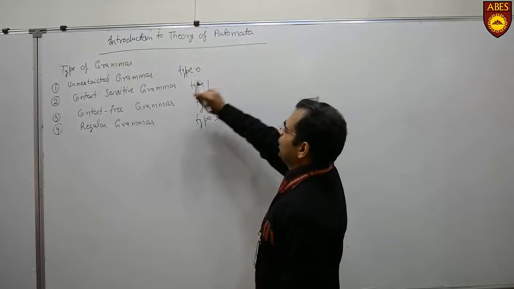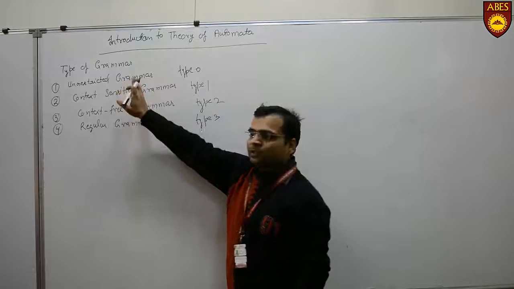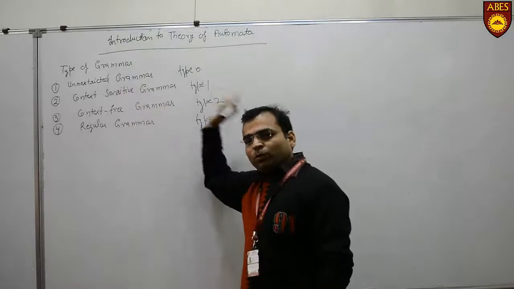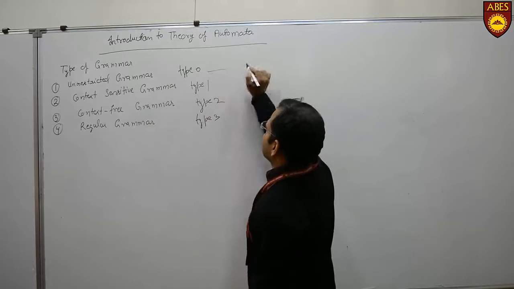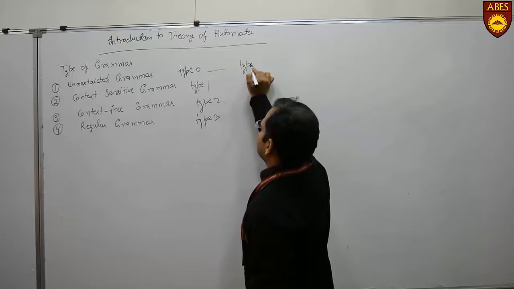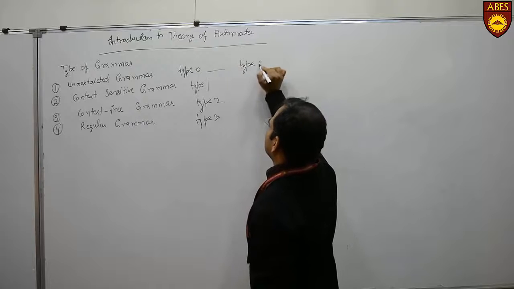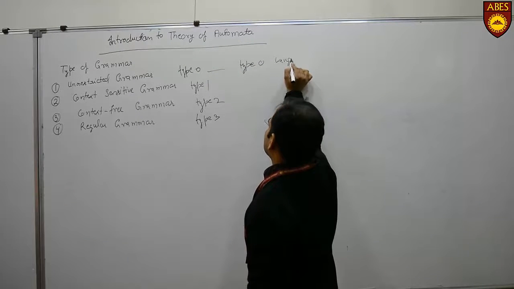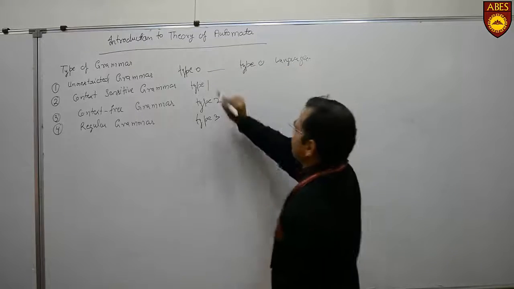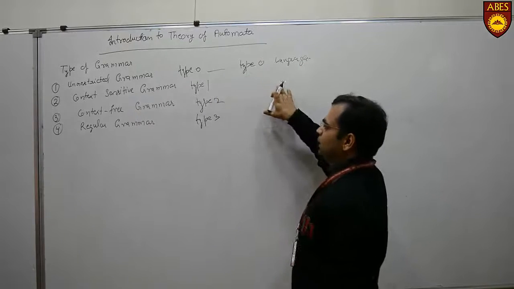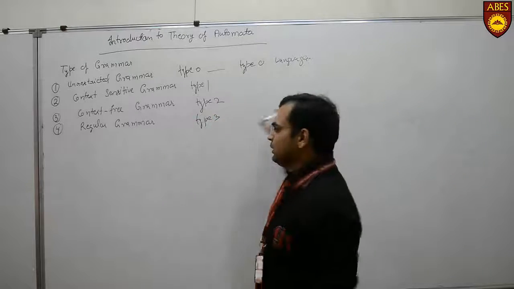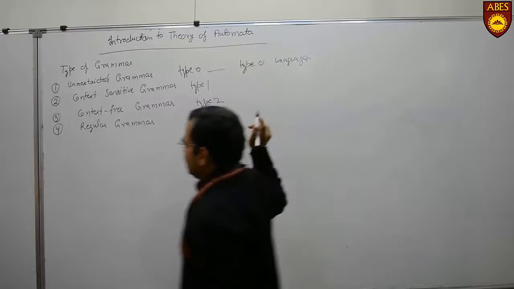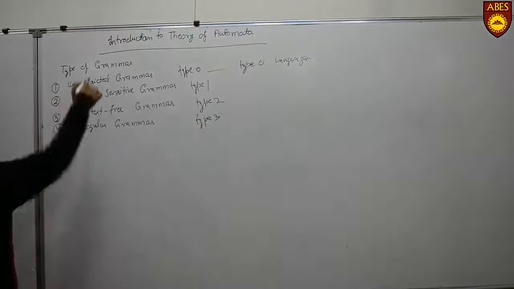Okay, so every type of grammar generates a language of its own type. So we can say your type 0 grammar generates type 0 languages, type 1 grammar generates type 1 languages, type 2 grammar generates type 2 languages, type 3 grammar generates type 3 languages.